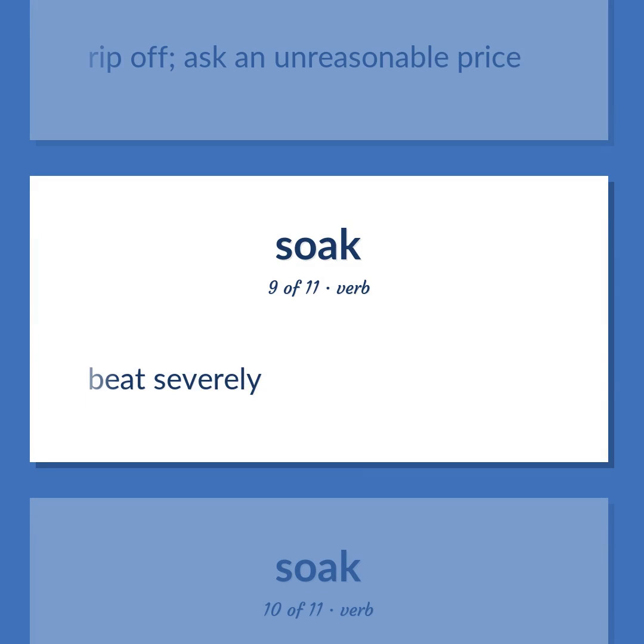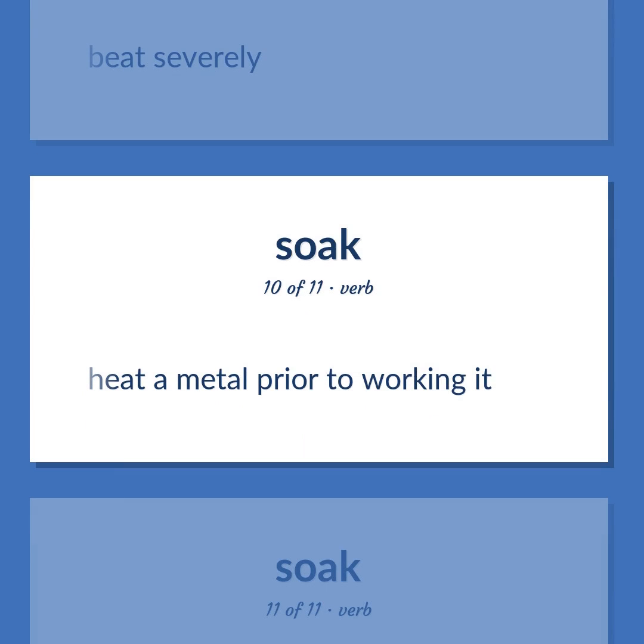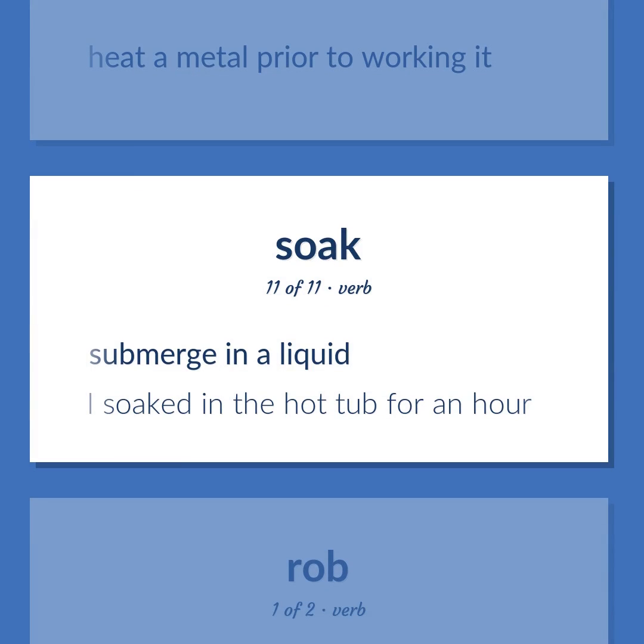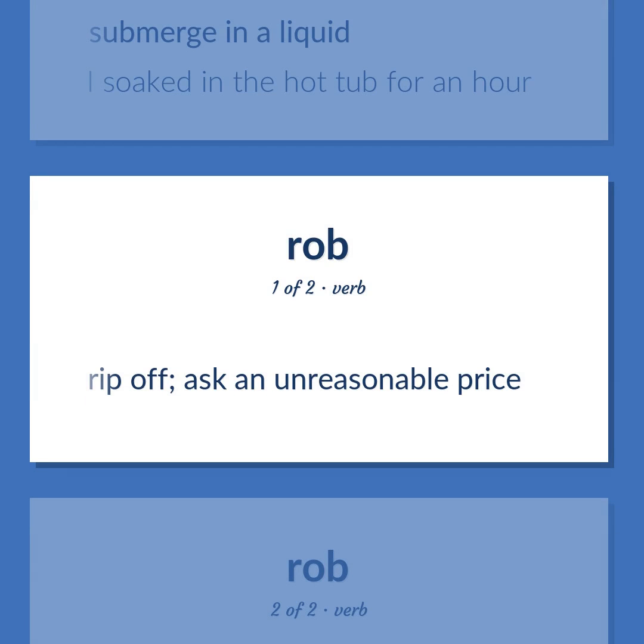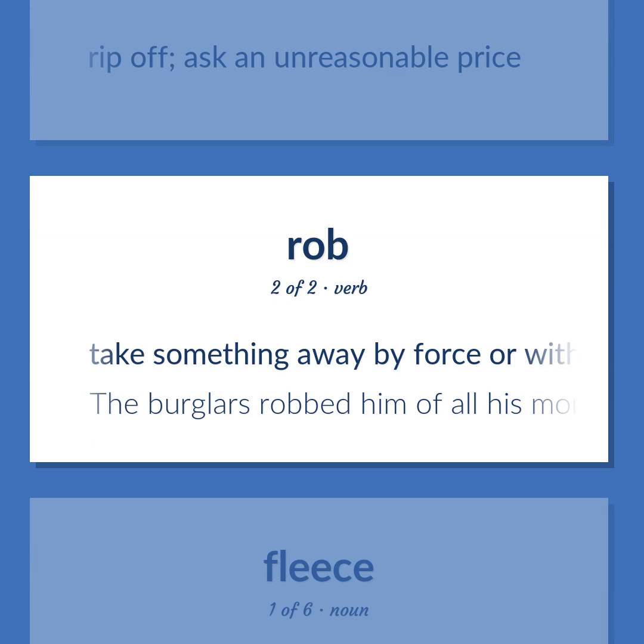Beat severely. Heat a metal prior to working it. Submerge in a liquid. I soaked in the hot tub for an hour. Rip off. Ask an unreasonable price. Take something away by force or without the consent of the owner.